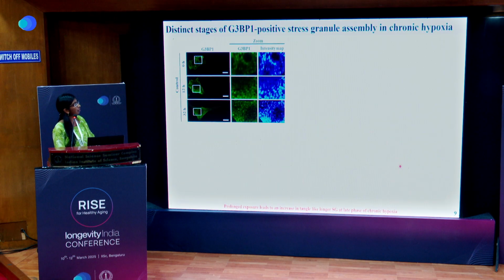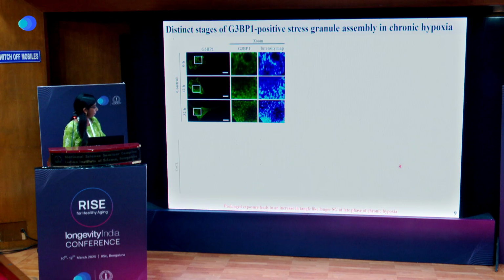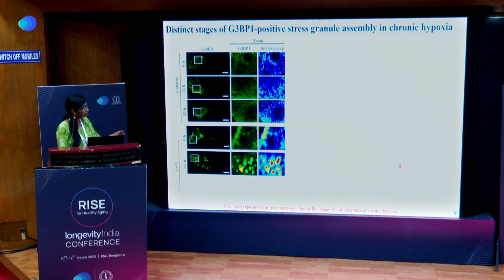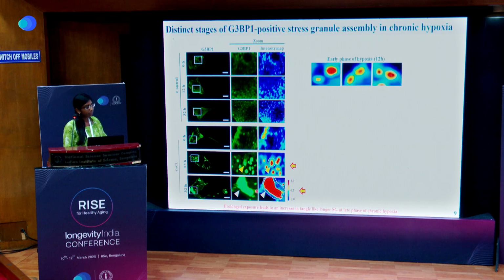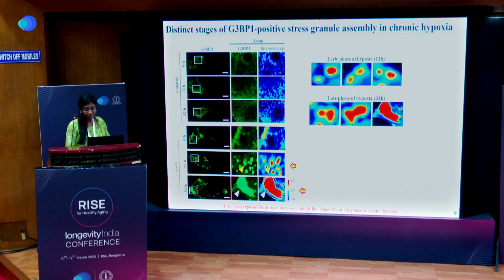First we tried to do it at a single cell level. These are the control conditions where no SGs can be observed. But with CoCl2 treatment, at 12 hours, some small SG aggregates can be observed. But at 32 hours, we can see some large SG tangles have formed. Also, with the heat map images in the early phase, we can see that these small SGs are forming, but in the late phase, these SG aggregates are fusing together and becoming a large chunk.